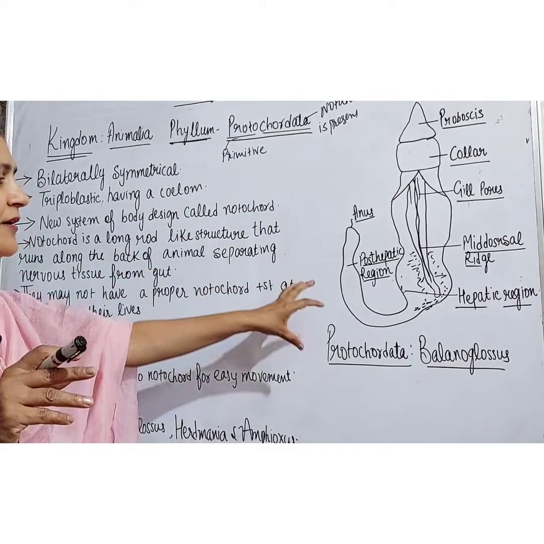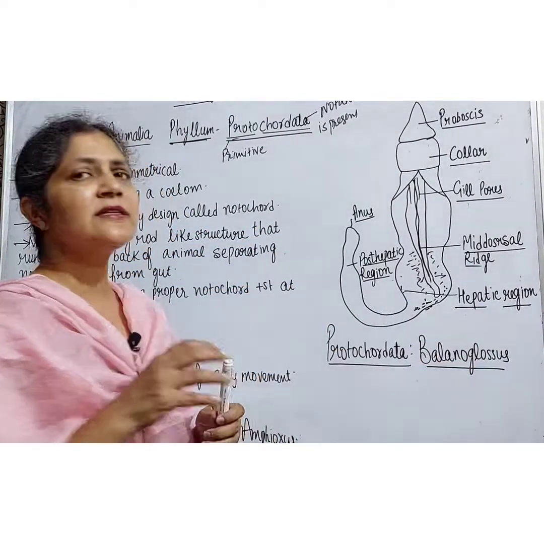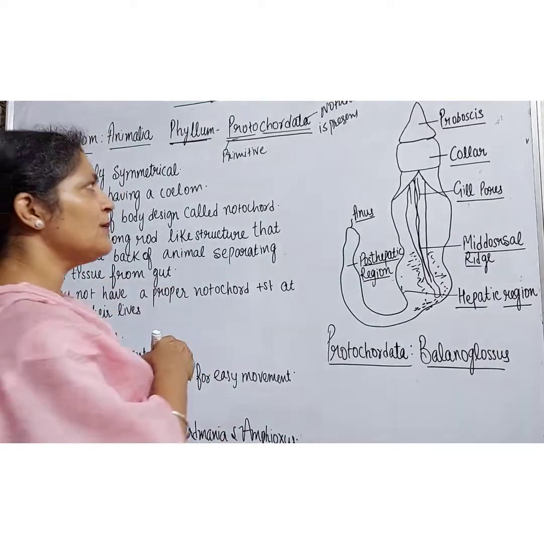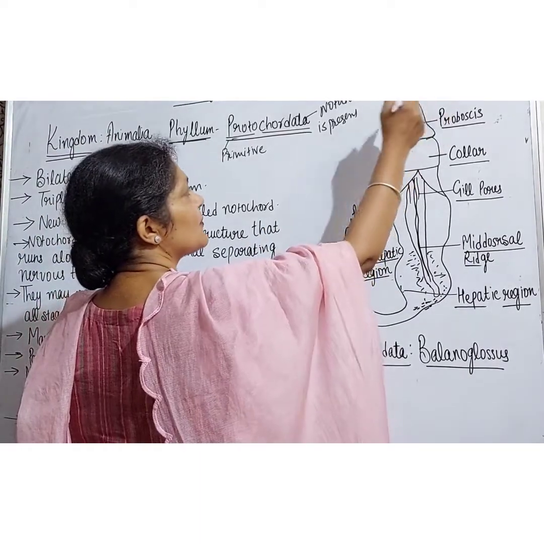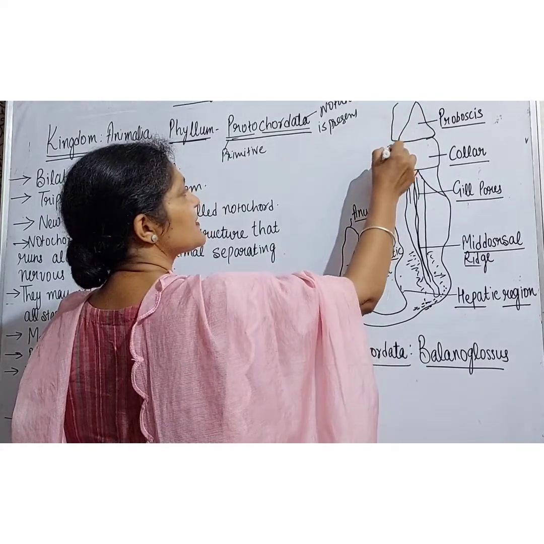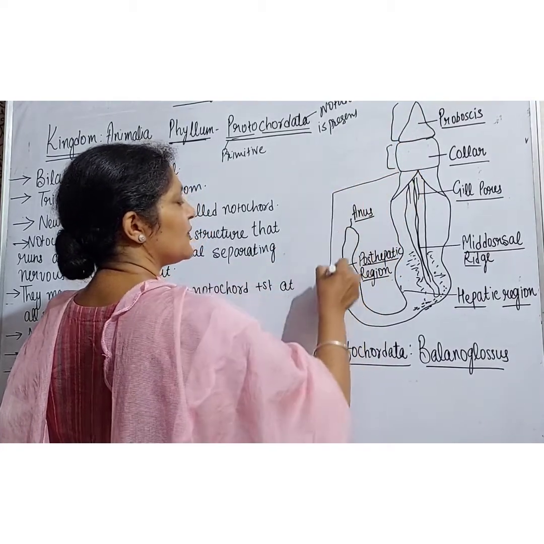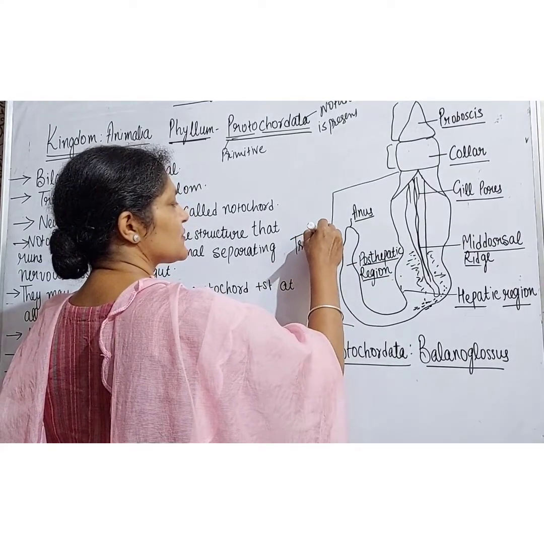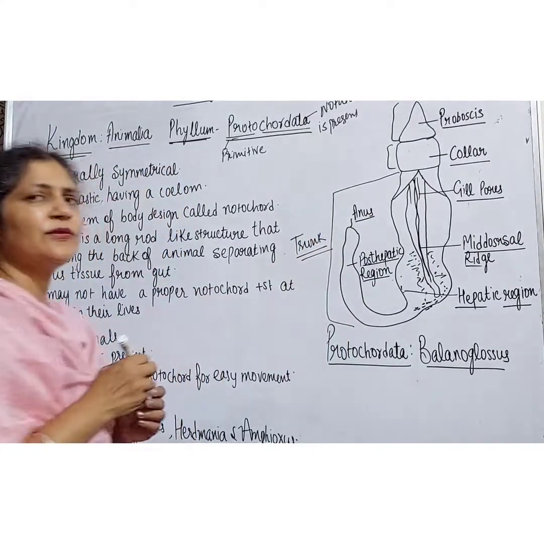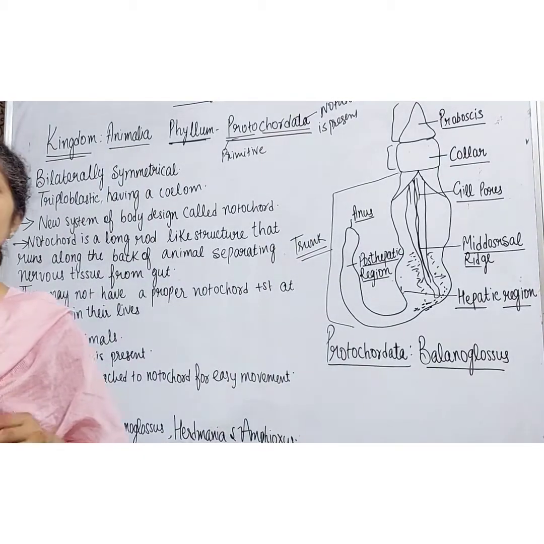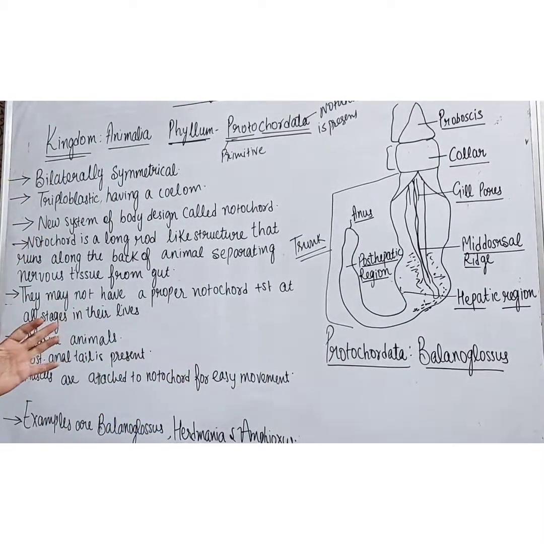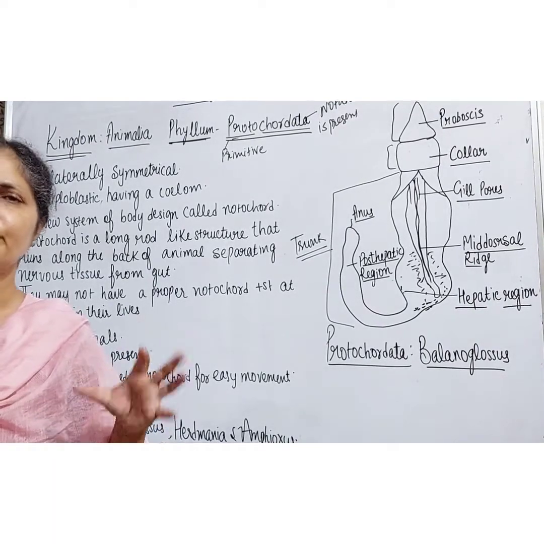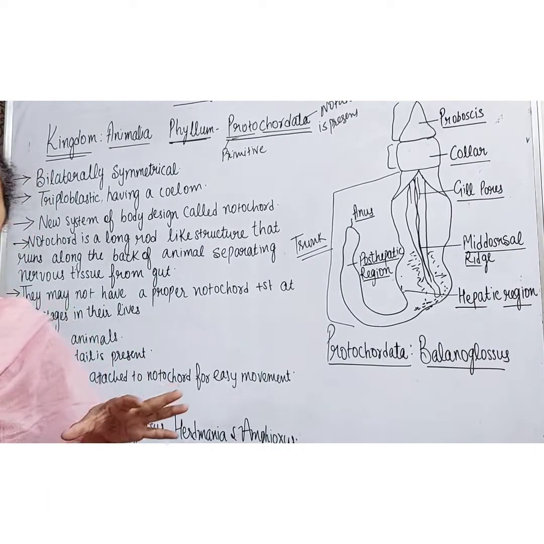Here is a diagram of balanoglossus, in which the body is divided into three parts. First is the proboscis, second is the collar, and from the collar to the anus, all this portion is known as the trunk. Right students?